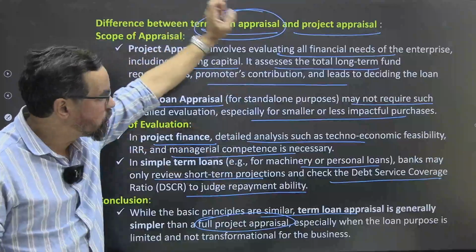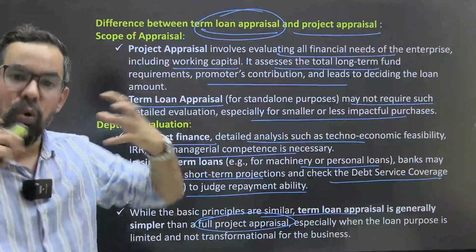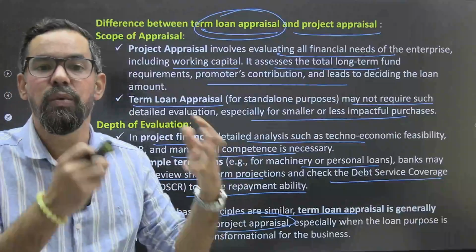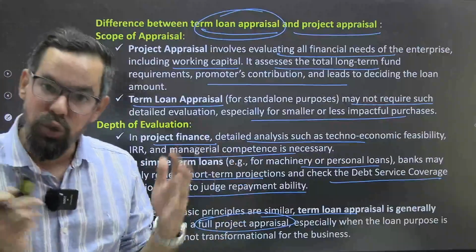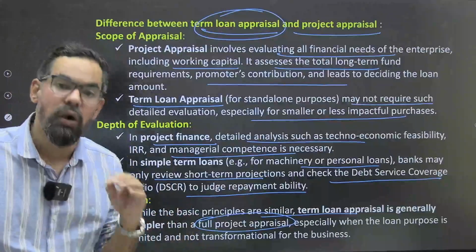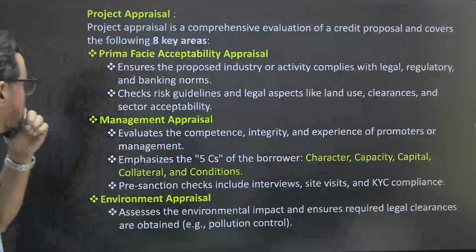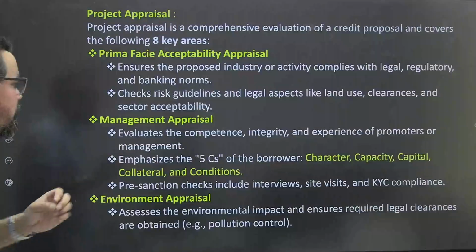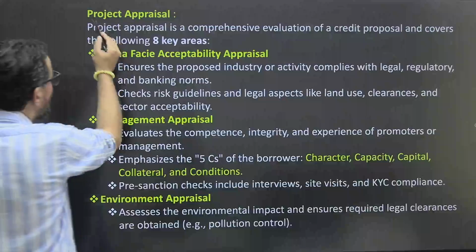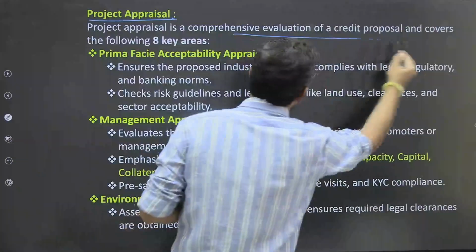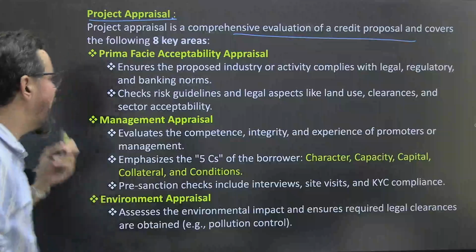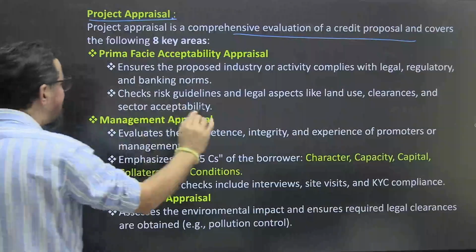But in case of project appraisal it is depend on so many factors आपका, ठीक है। The success of project is very important and for success of that particular project we have so many elements, so we have to consider all those particular one, ठीक है। So now project appraisal आपका what comes under this particular one, ठीक है। So project appraisal is a comprehensive evaluation of credit proposal and cover the following 8 key areas.